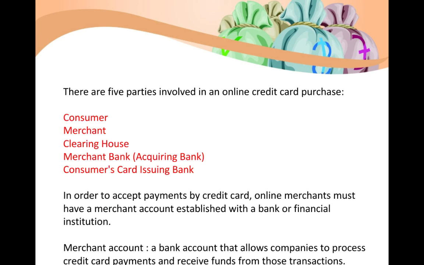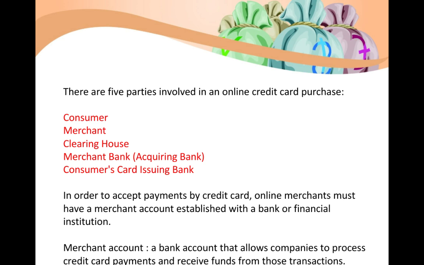So the 5 parties who are involved in an online credit card purchase are the consumer, the merchant, a clearing house. We have already seen what a clearing house is. Then the merchant bank, otherwise called the acquiring bank, and the consumer's credit card issuing bank. Okay, so we have two entities involved in a typical e-commerce transaction. One is the consumer, the second one is the merchant.